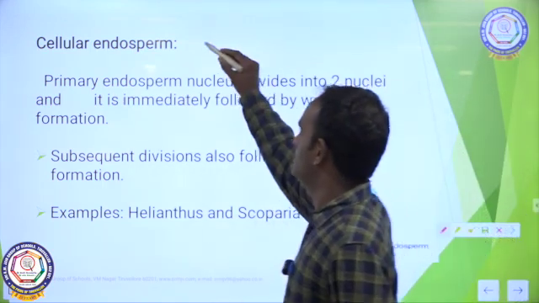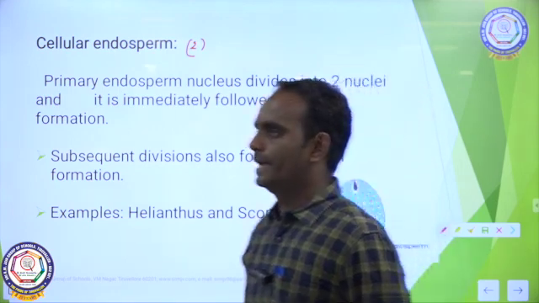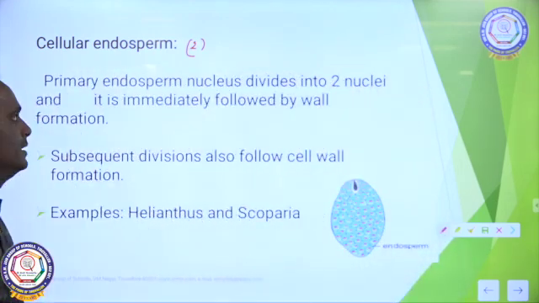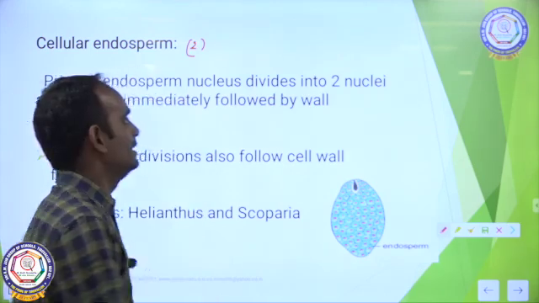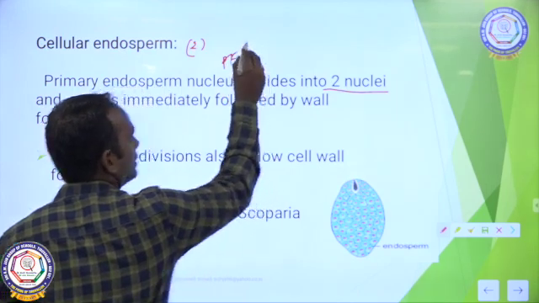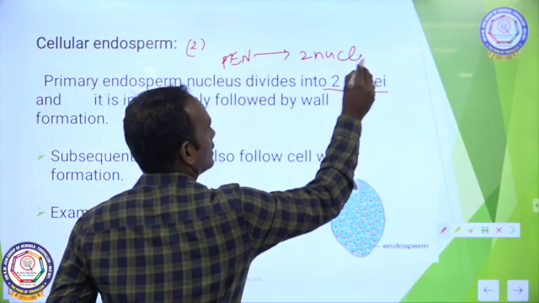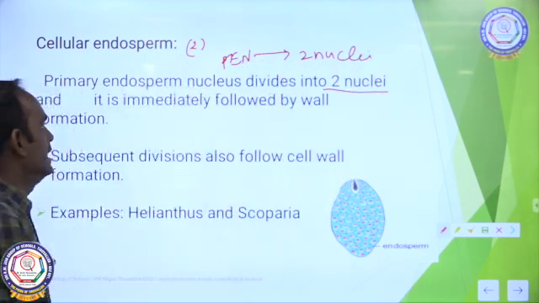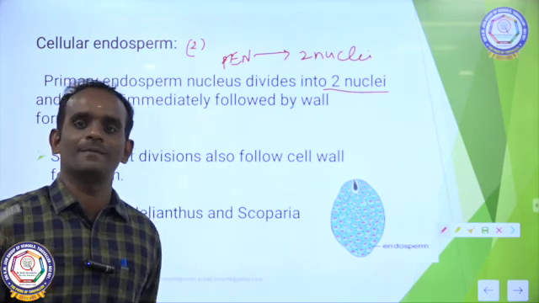Next, the second one is cellular endosperm. The primary endosperm nucleus divides into two nuclei, and this is immediately followed by cell wall formation.